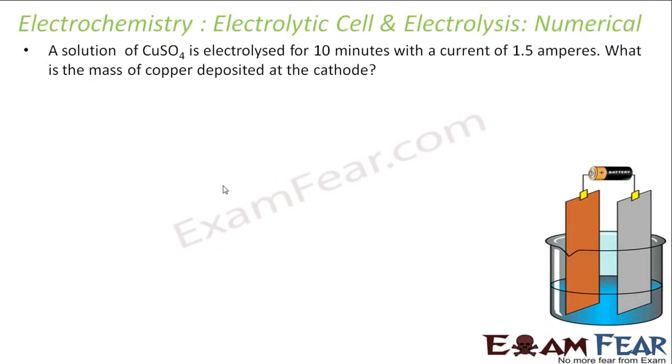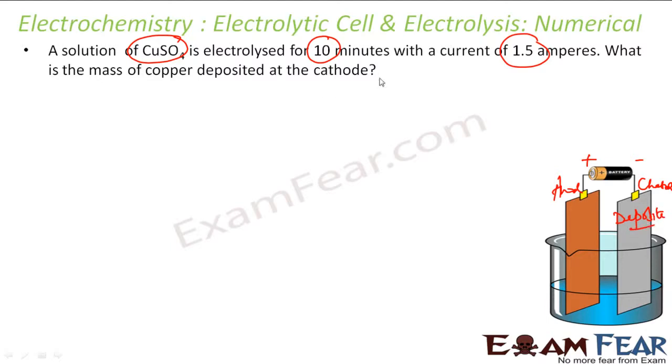The question says a solution of copper sulfate is electrolyzed for 10 minutes with a current of 1.5 ampere. What is the mass of copper deposited? For example, this is my anode and this is my cathode. As I already told, plus charge is positive and minus is negative. Deposit always happens at the cathode, right? So they're asking how much copper will be deposited.